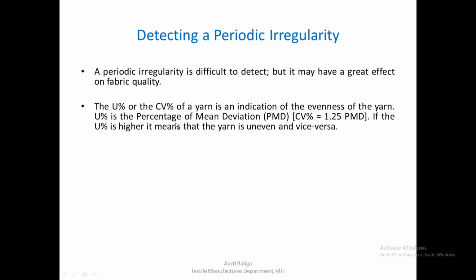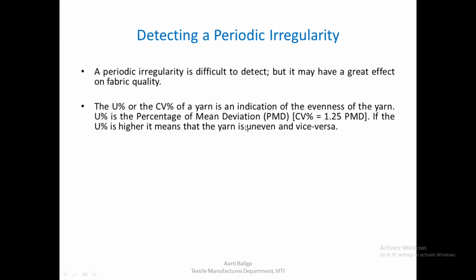So just a small explanation about what U percentage and CV percentage are. U percentage is actually a statistical analysis of the data that we have, as in calculation of percentage of mean deviation, and CV, as we know, is equal to 1.25 PMD. So U percentage, which is what the Worcester evenness tester gives us, is almost similar to the CV percentage that you are already aware of.